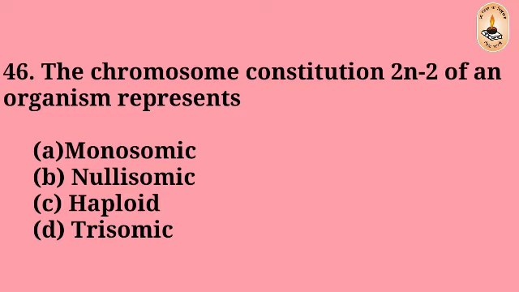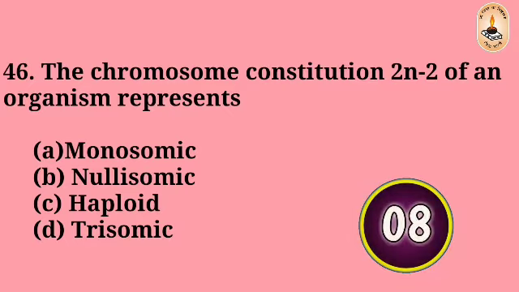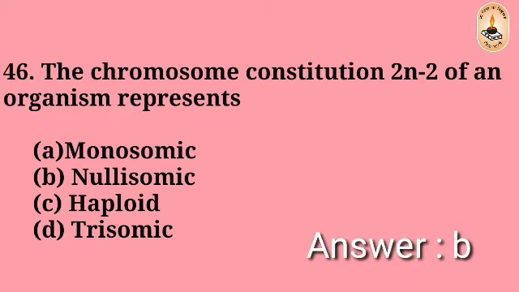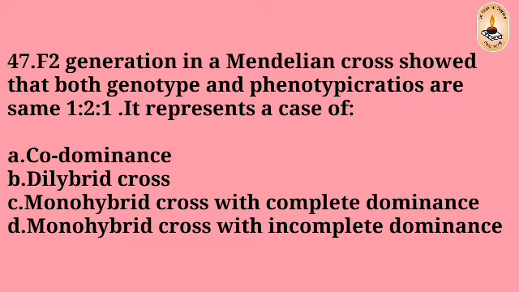Question number 46. The chromosome constitution 2n-2 of an organism represents monosomic, nullisomic, haploid, trisomic. The right answer is B. Nullisomic. Question number 47. F2 generation in a Mendelian cross showed that both genotype and phenotype are the same,